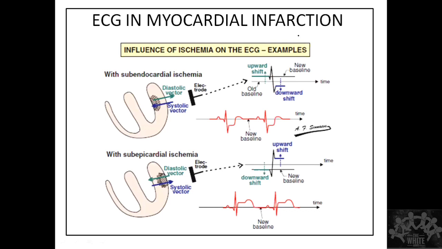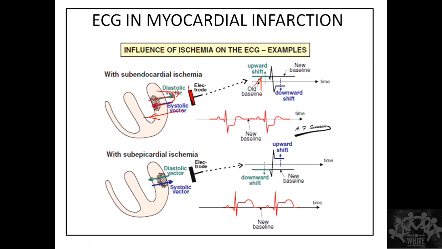It is going to be elevated because the net charge is more, as I explained previously. Remember only these two things. Diastole, this is going to be the direction of the elevation vector. During systole, this is going to be the direction. So if there is an electrode here, during diastole it is going to show a positive deflection, and during systole it is going to show a negative deflection. That is exactly what is happening here.